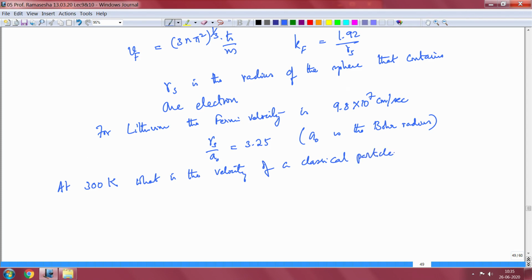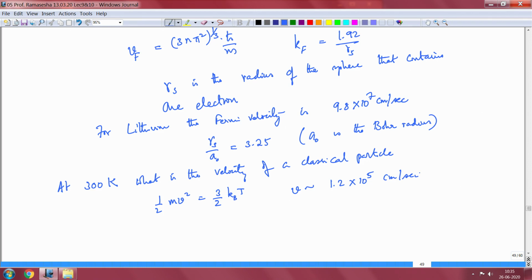This can be calculated because half mv squared is equal to 3 by 2 kBT, and from this you would find that v is of the order of about 1.2 into 10 to the 5 centimeters per second.